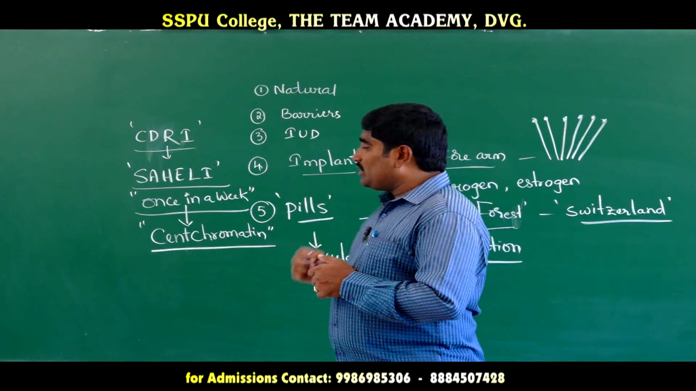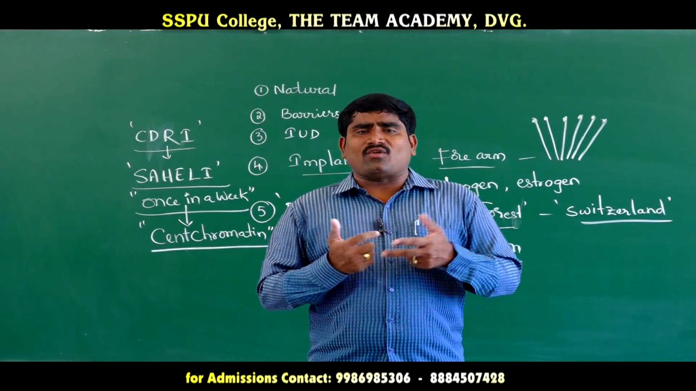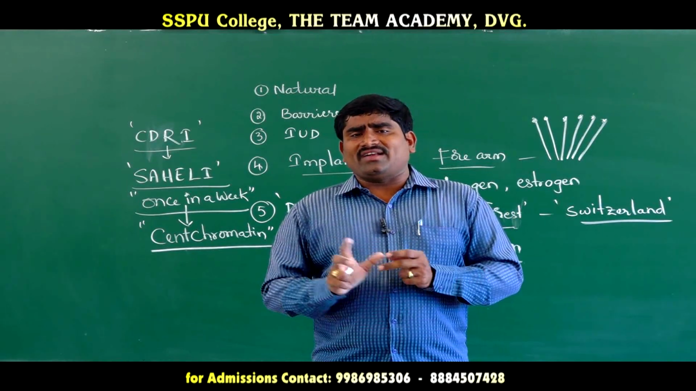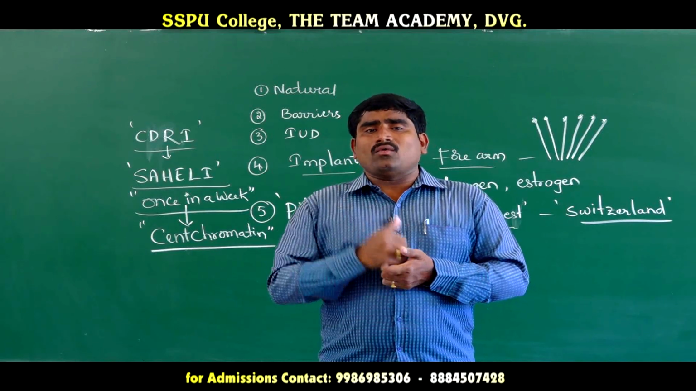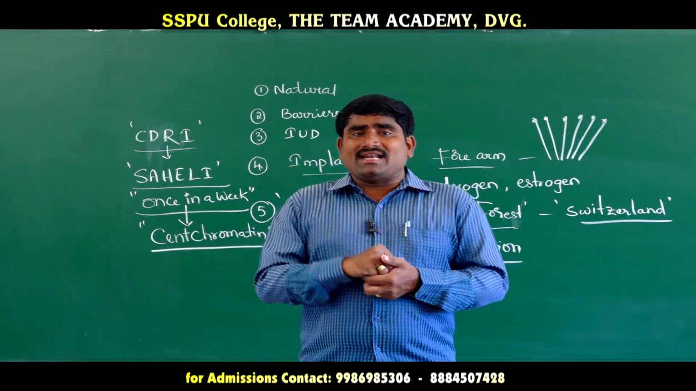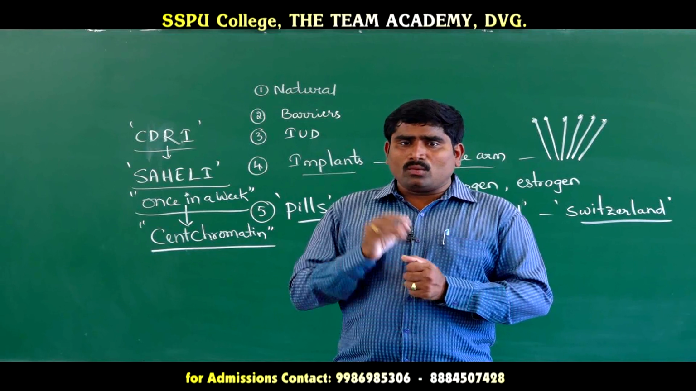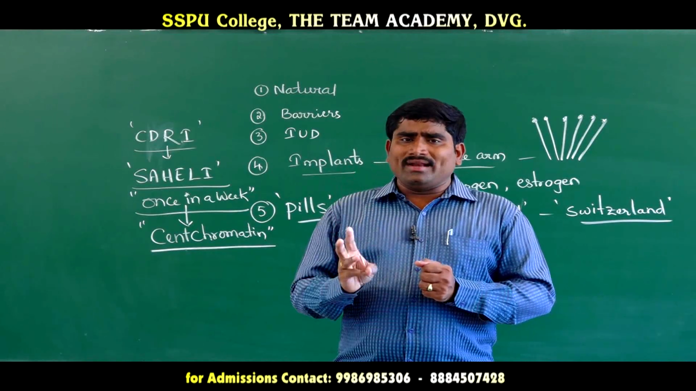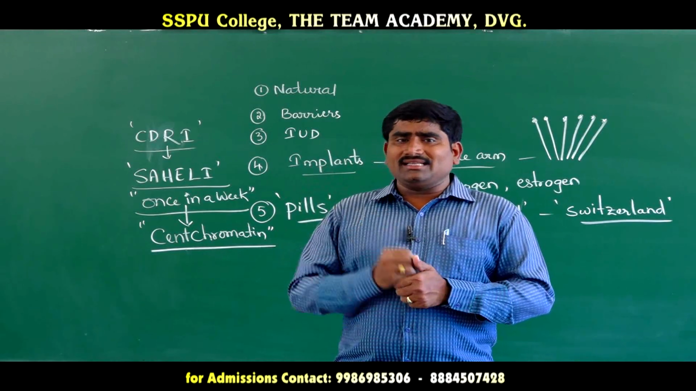So that is about pills. How do pills avoid pregnancy? Pills prevent ovulation and implantation. Before the ovum is released, they prevent ovulation. Once the ovum is released, they prevent implantation. Pills prevent either ovulation or implantation. So pills are used in this way.